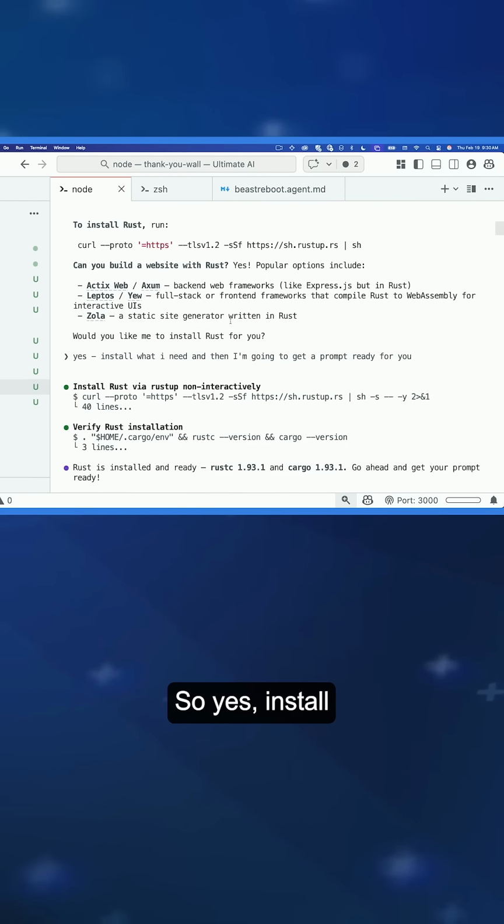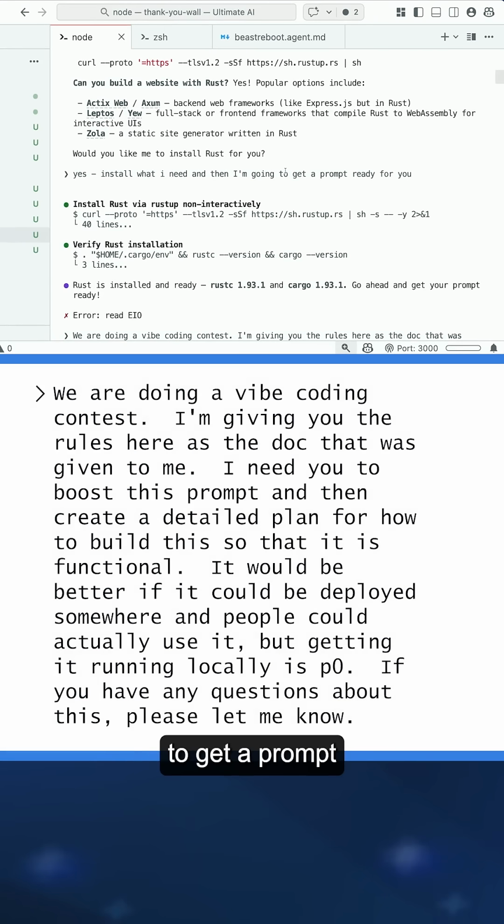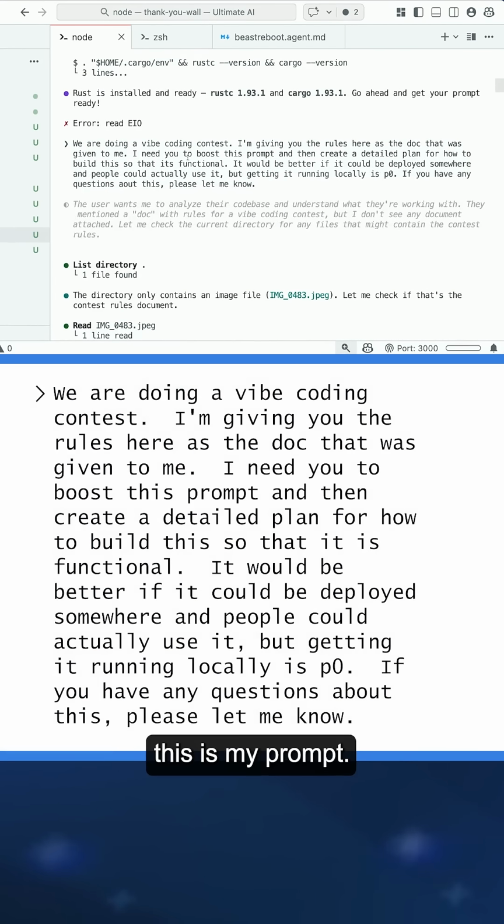I was like, cool. So yes, install what I need, and I'm gonna get a prompt ready for you. And then this is my prompt. We're doing the Vibe coding contest, I'm gonna give you the rules. Then I said, boost the prompt. It's basically like adding more fidelity to the instructions that they provided us. And then create a detailed plan.